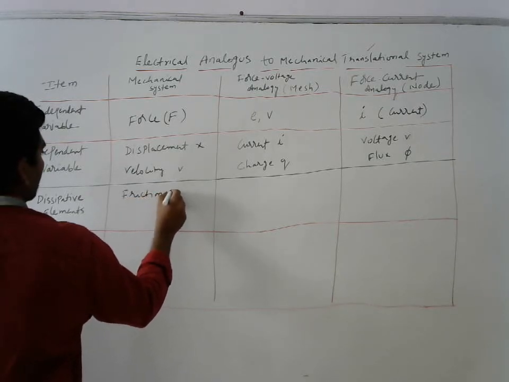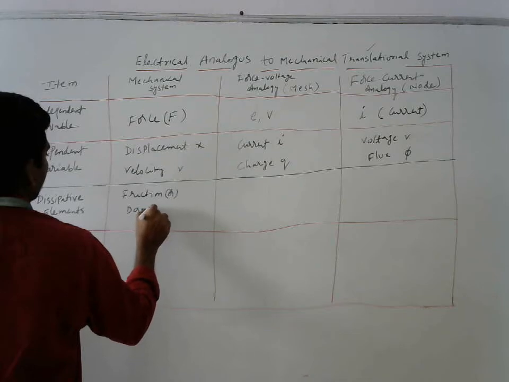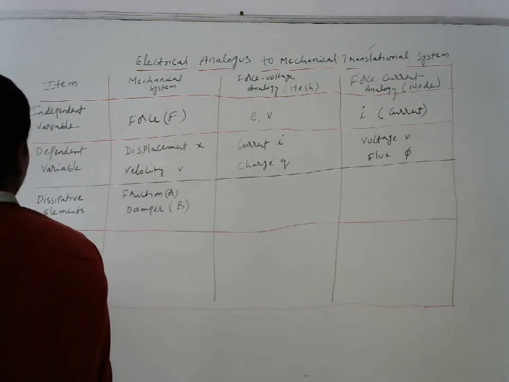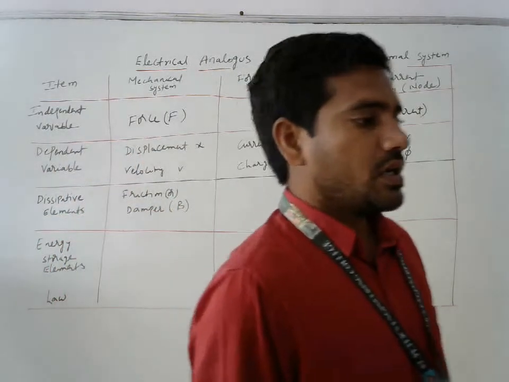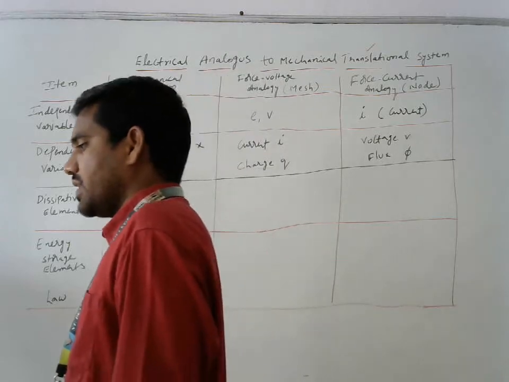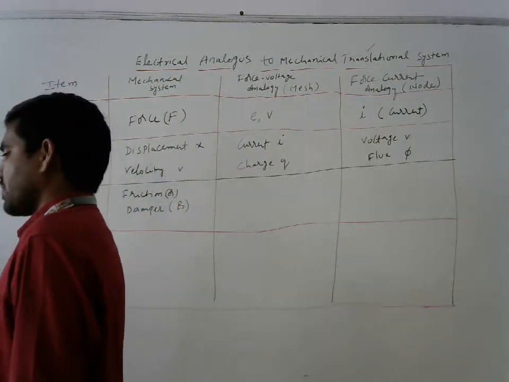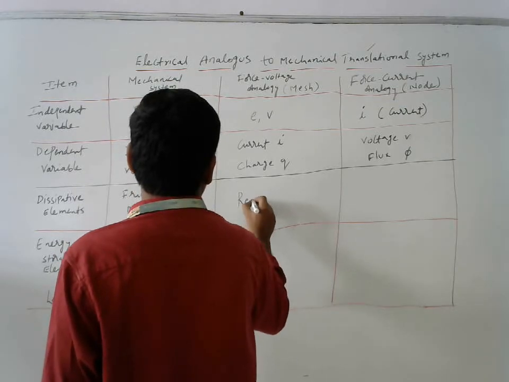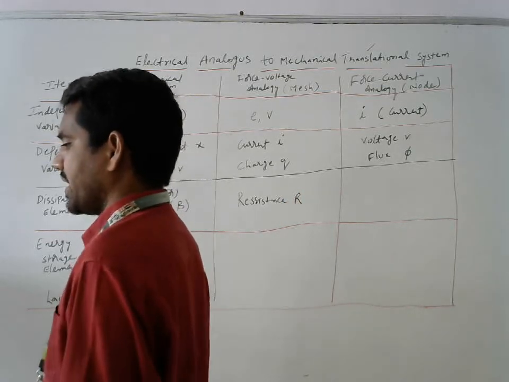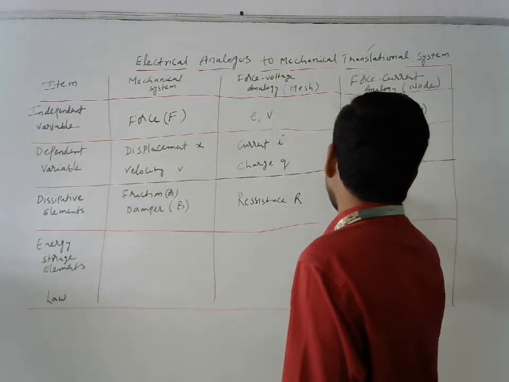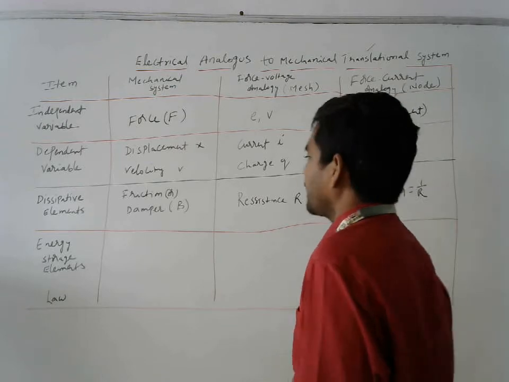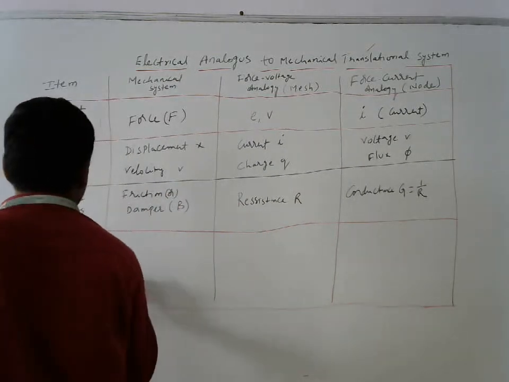Friction, or we call it a damper, denoted with B. What is the dissipative element in the electrical system? Resistance, denoted with R. And in the other analogy, conductance, which is denoted with G. G is equal to 1 by R.